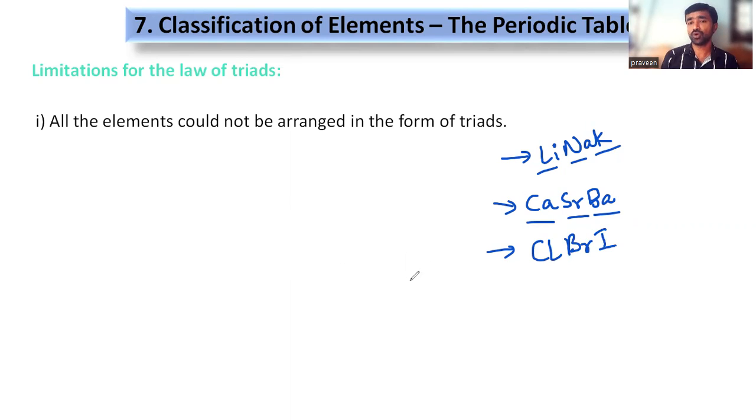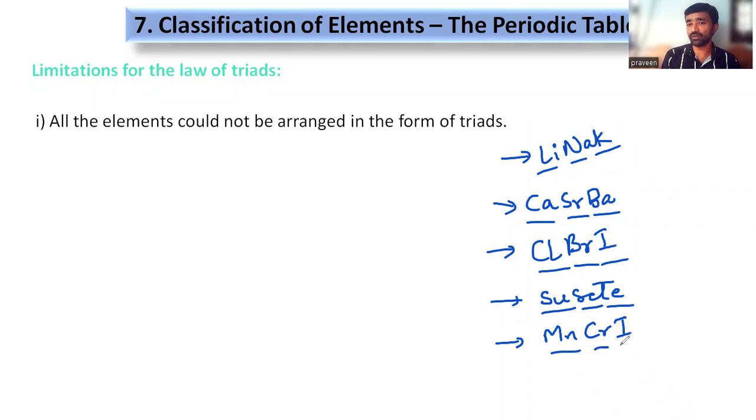chlorine, bromine, iodine, chlorobro-I. It is for my convenience only. You just need to use the symbols using the starting letter of each pronunciation. Chlorobro-I: chlorine, bromine, iodine, right? The next one, I am giving as Suset: sulfur, selenium, tellurium. Then the last one is mancro-I: manganese, chromium, and iodine. So these are the 5 examples of Dobereiner triads.